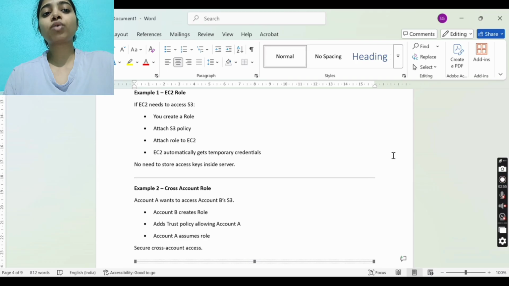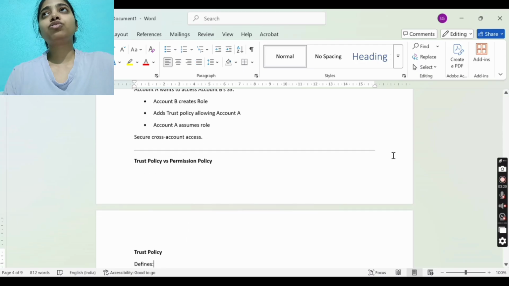Account A wants to access account B's S3, so account B creates a role and adds a trust policy allowing account A. Then account A assumes the role. Because we have to access account B's S3, the role is created in account B, and the trust policy is created with account A,